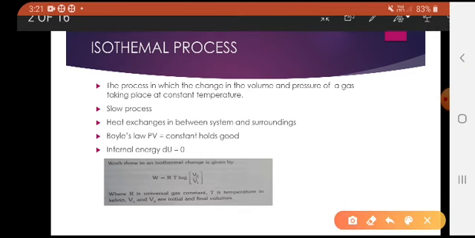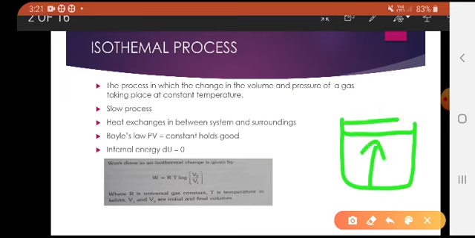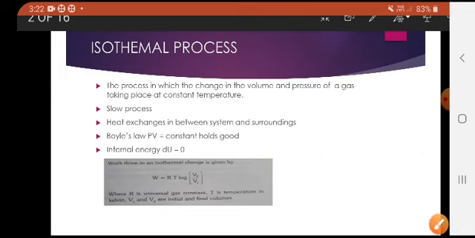In another case, if it expands, it pushes the piston up, then its temperature decreases, so it takes some heat energy from the surroundings. This is called isothermal expansion and compression.